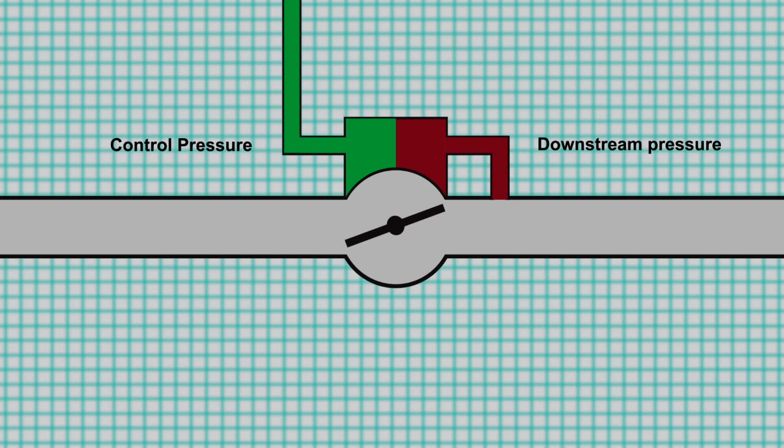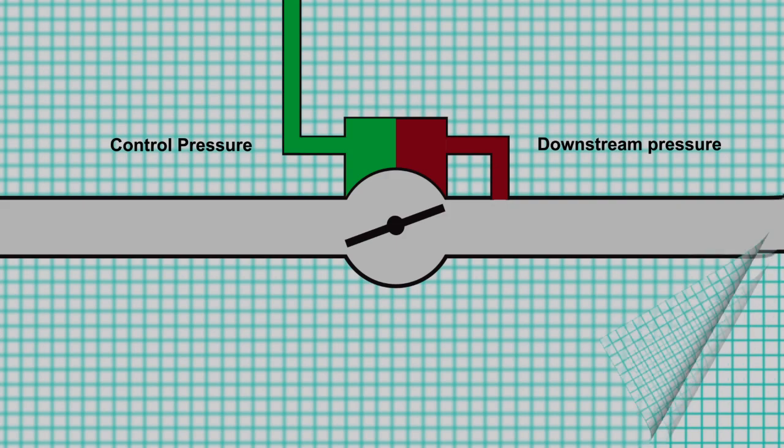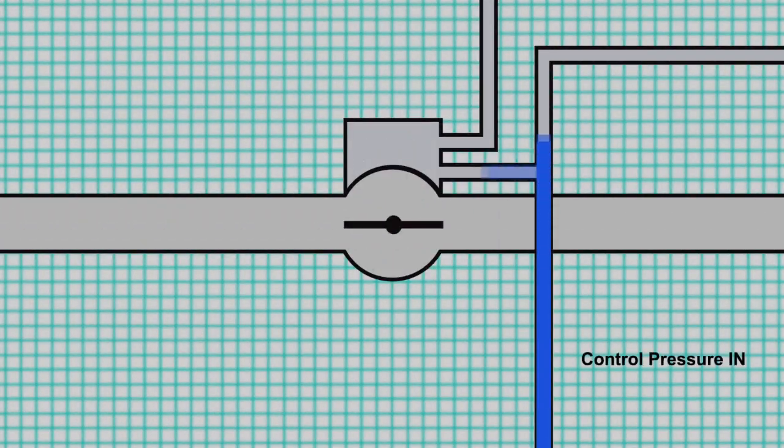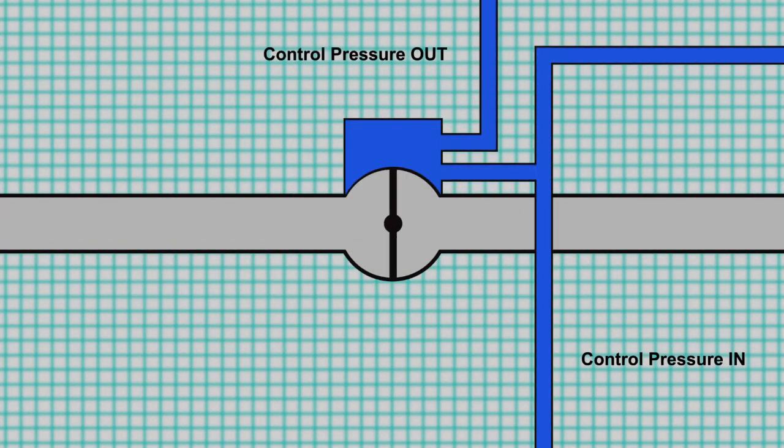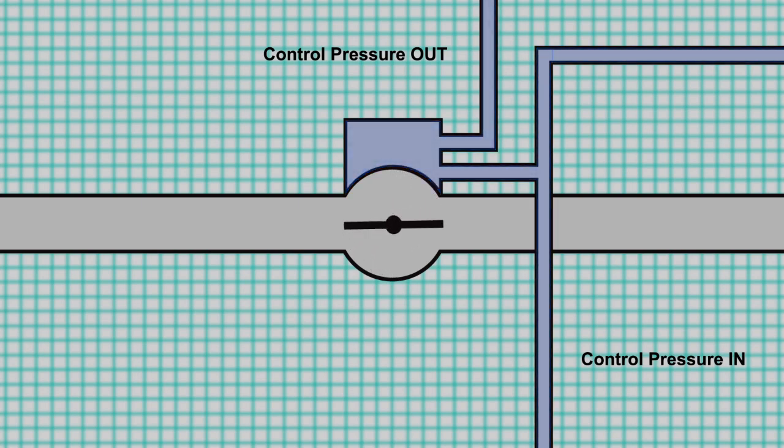Note that for both of these valves, the normal or relaxed state of the valve is to be closed. The PCCV is different in that control pressure is used to close the valve. Since the normal or relaxed state for the PCCV is open, reducing the control pressure to the PCCV allows the valve to open.